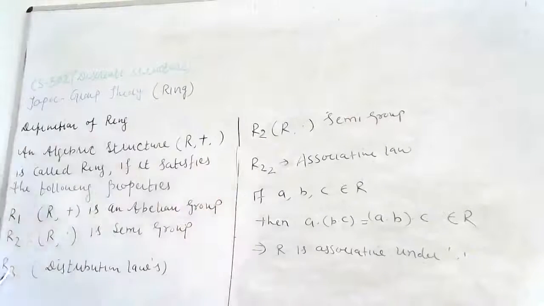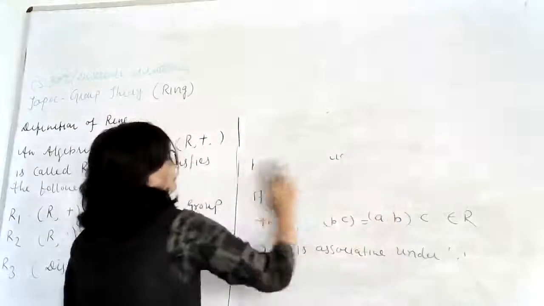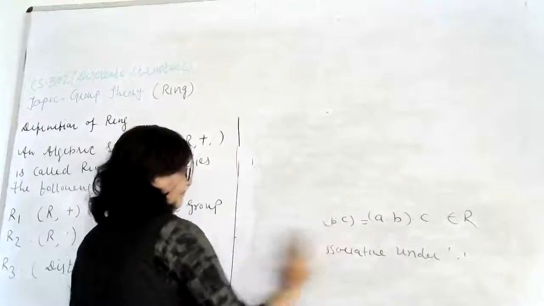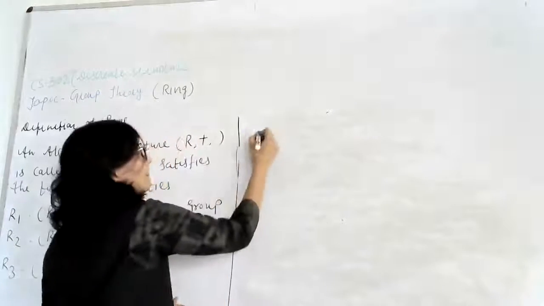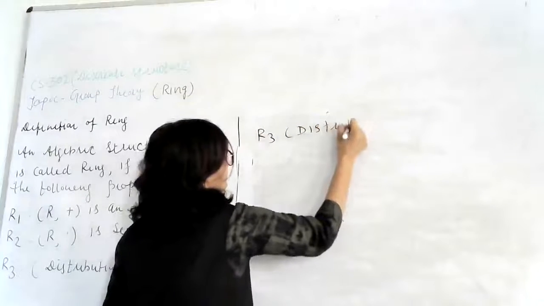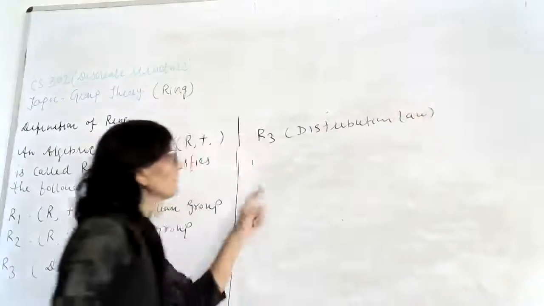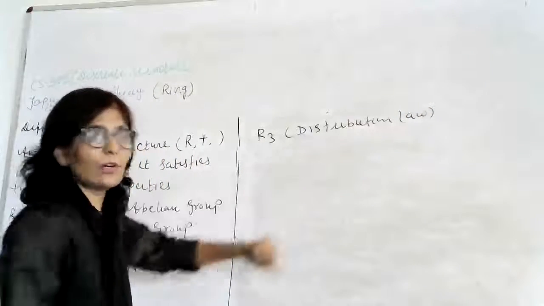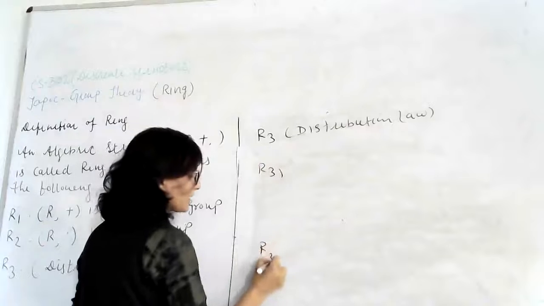Okay. Now third property is R3. It is the distribution law. And again we have two properties in distribution law. Number one is R31 and number two is R32.